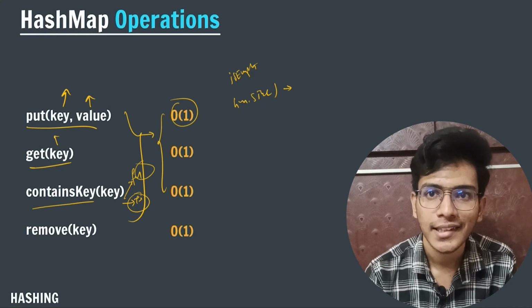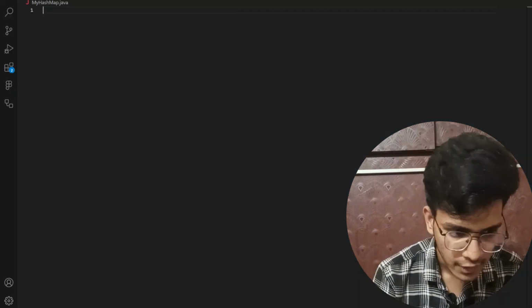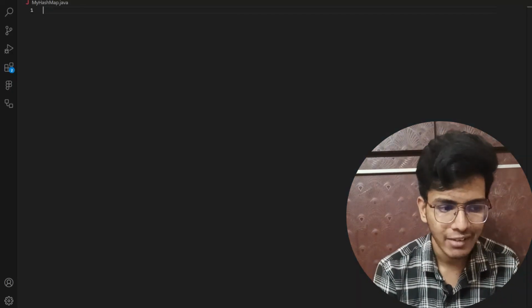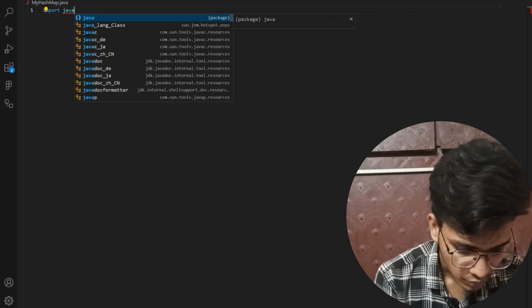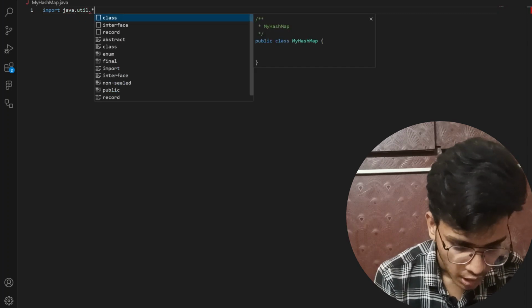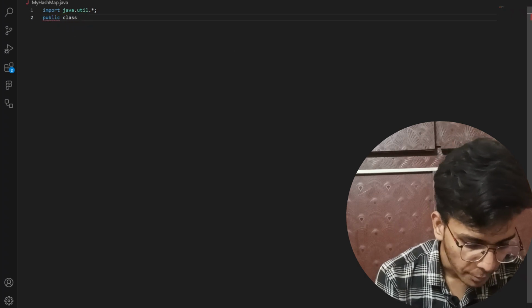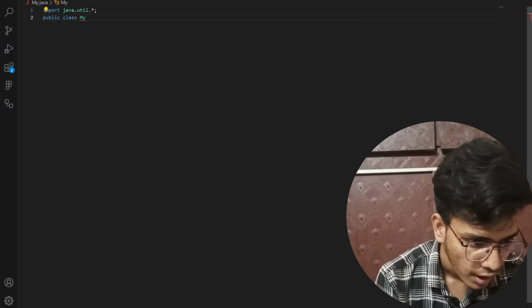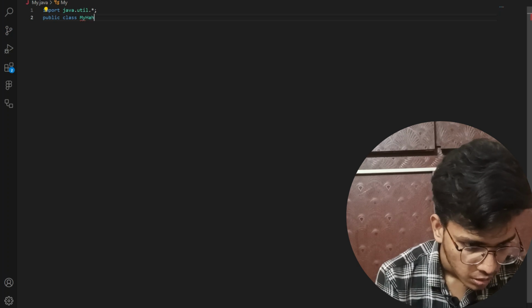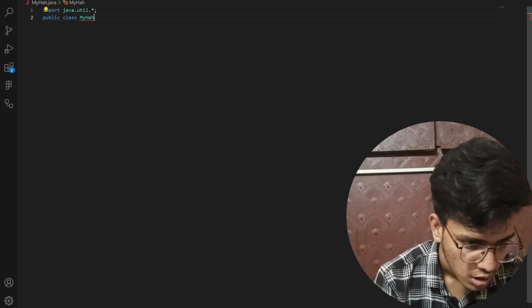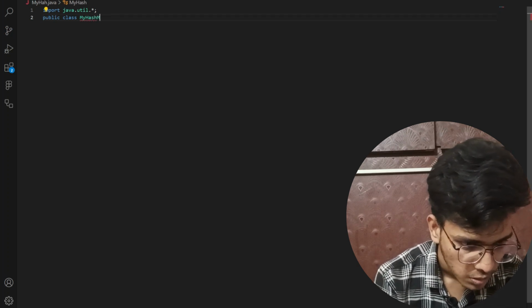Now let us code the overall code of our hash map. First of all, I am going to import java.util.*. After that I will create my class, public class HashMap.